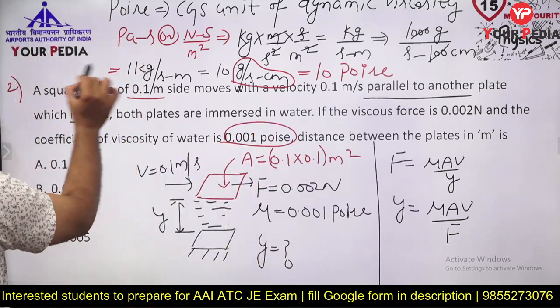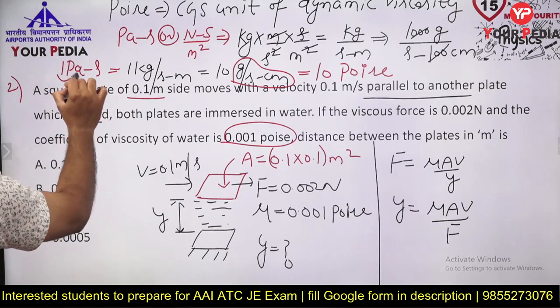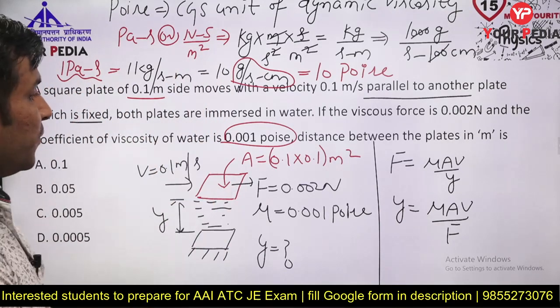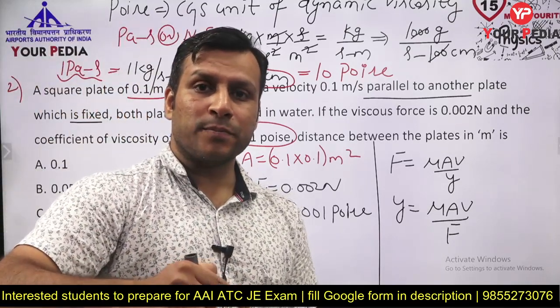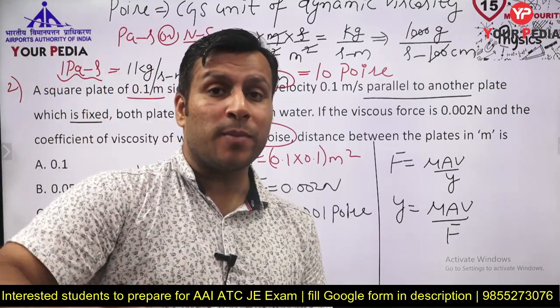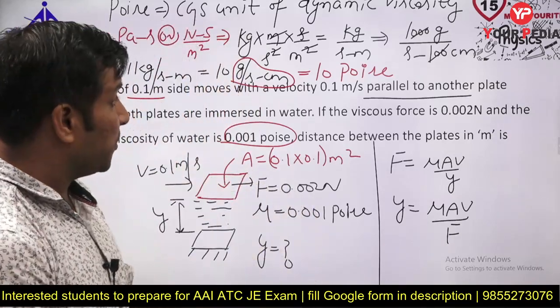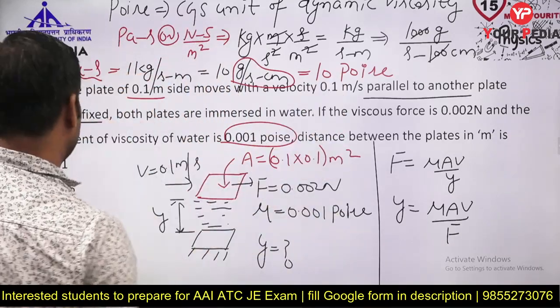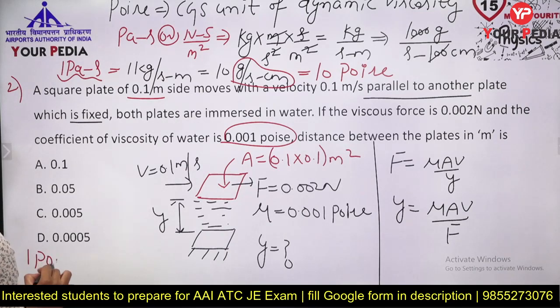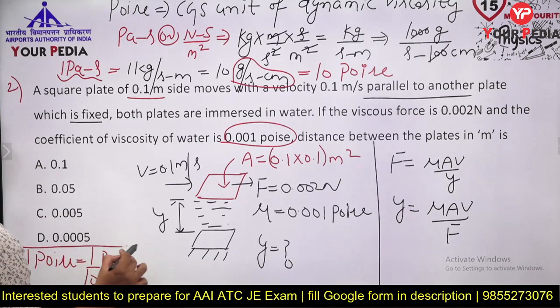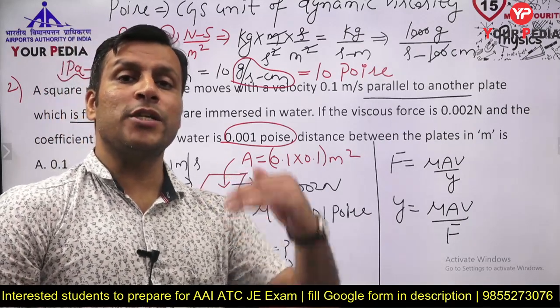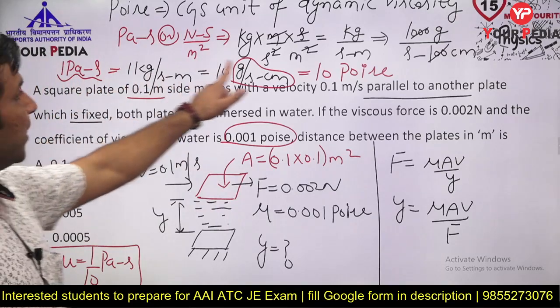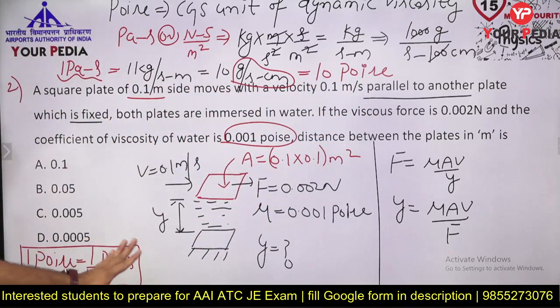So 1 Pascal second is equal to 10 poise. That is the information which you need to remember. 1 Pascal second means SI unit, and that is equal to 10 poise. So if you want to convert poise into Pascal second, 1 poise is equal to 1 by 10 Pascal second, guys. Whatever poise you have, you need to divide it by 10 to convert poise into Pascal second.